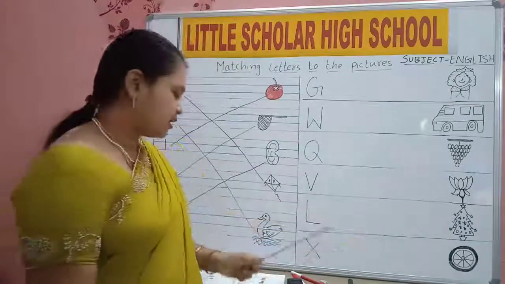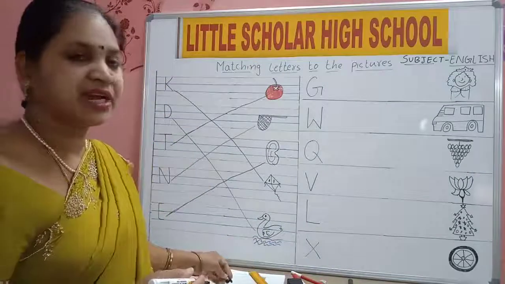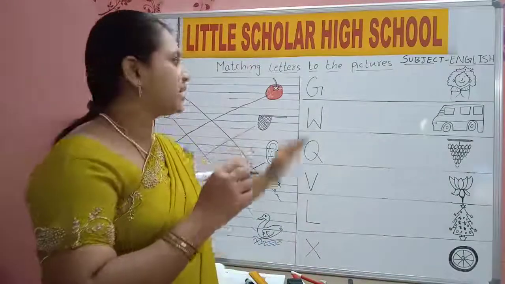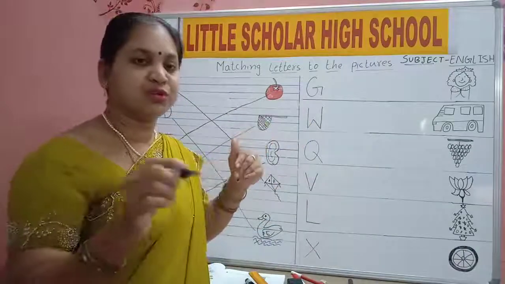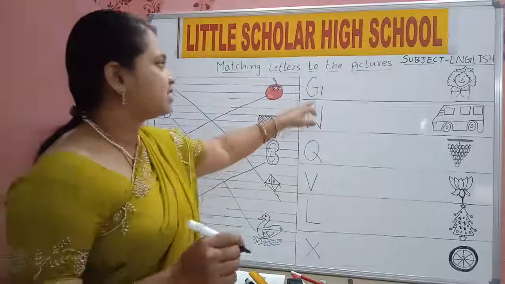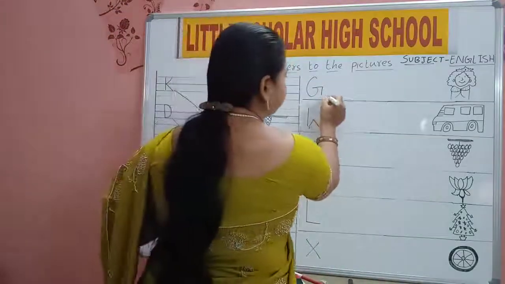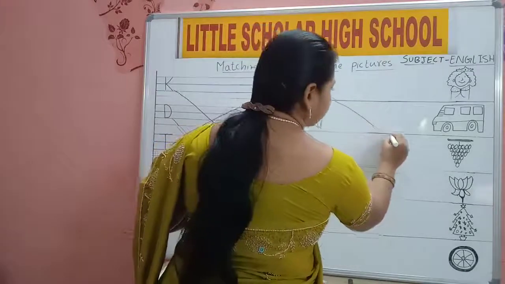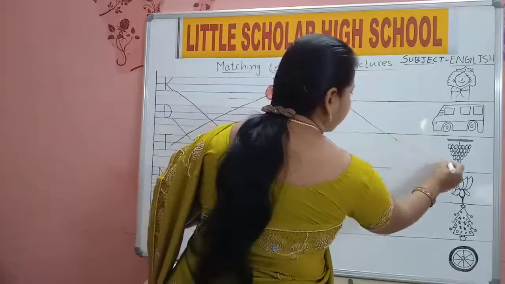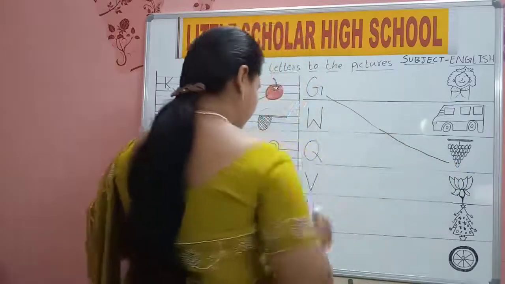Understood, children? Now we will do matching. We will draw lines. While drawing the line, be careful. Draw the line from the correct letter to the picture. If you go here and there, you should erase it. Don't spoil your book. First read G. G for grapes. So start drawing the line. G for grapes.